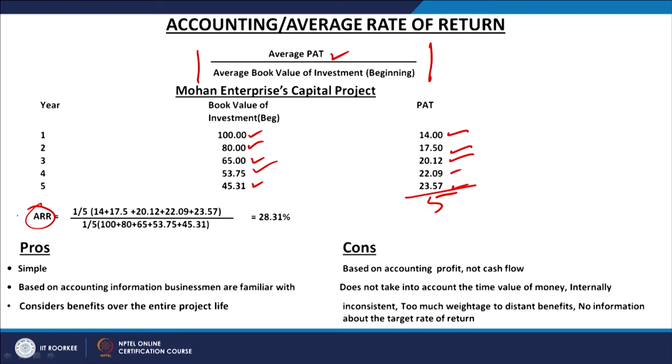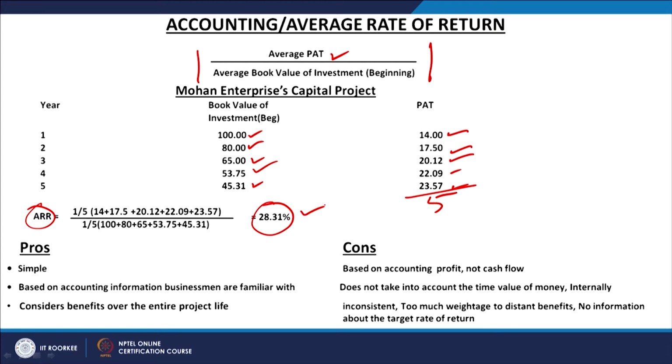We have taken the PAT in the numerator, summed the 5 values and divided by 5, then taken the investment information given here, summed it up, divided by 5, and calculated a percentage rate. In this case it has come up as 28.31%. 28.31% is the average or accounting rate of return from this project, right.